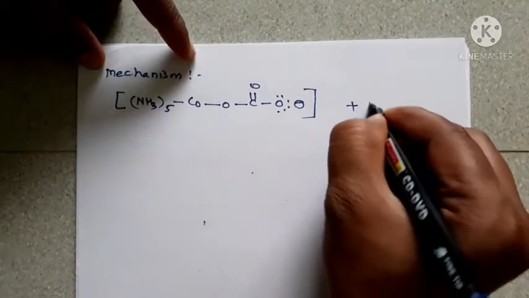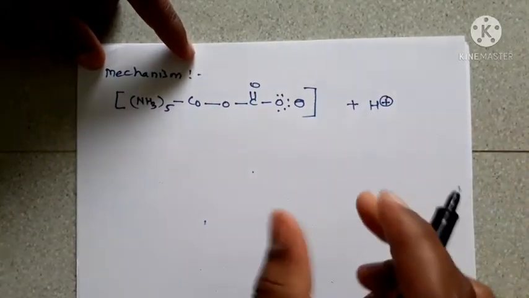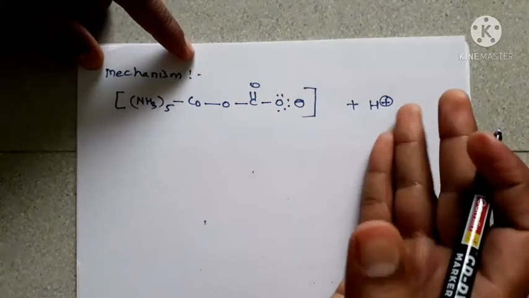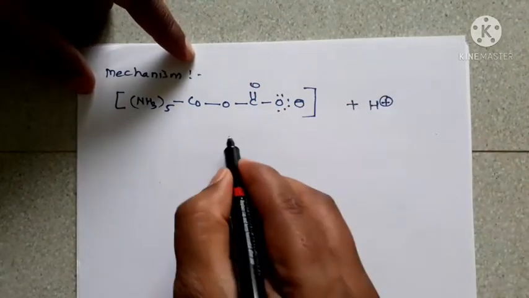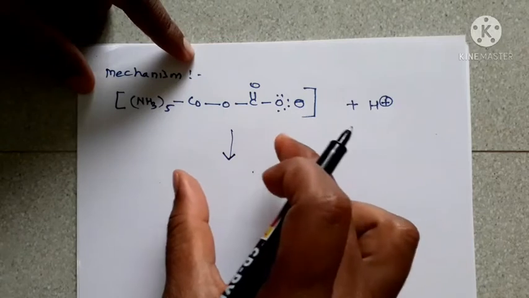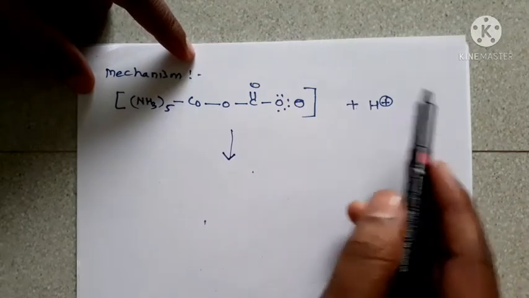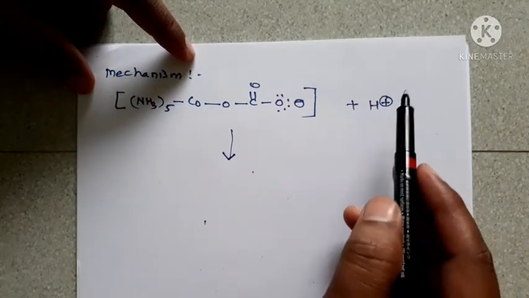When we add 1 mole of acid into it, the excess acid reacts 1 by 1 mole.